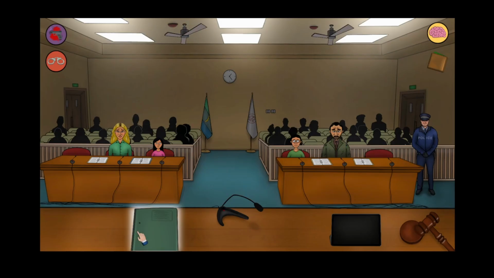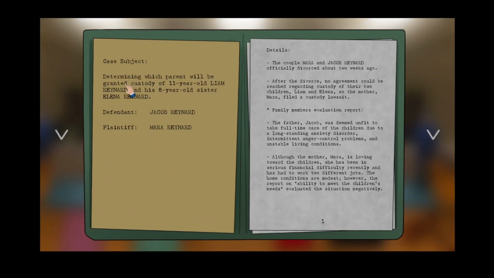What is this? Determining which parent will be granted custody of 11-year-old Liam Reynard and his 8-year-old sister Eleanor Reynard. Defender Jacob Reynard. The couple Mara and Jacob Reynard officially divorced about 2 weeks ago. After the divorce, no agreement could be reached regarding custody of their 2 children, Liam and Eleanor. So the mother, Mara, filed a custody lawsuit.